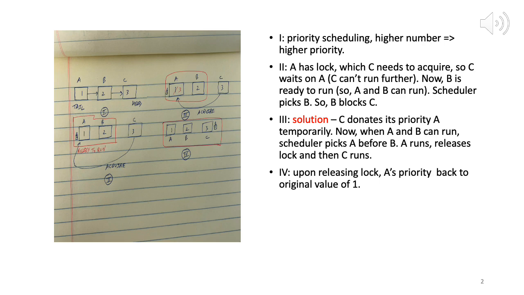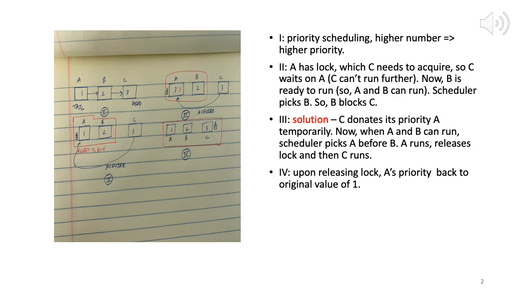Now when it's time to make a scheduling decision between A and B, C still can't run because it has to wait for A to release the lock. So A will go first. It executes, does whatever it needs to do in its critical section, gets out, and releases the lock. The lock is acquired by C, and C can run. C releases the lock, finishes, and then B can run. So things will work as intended.